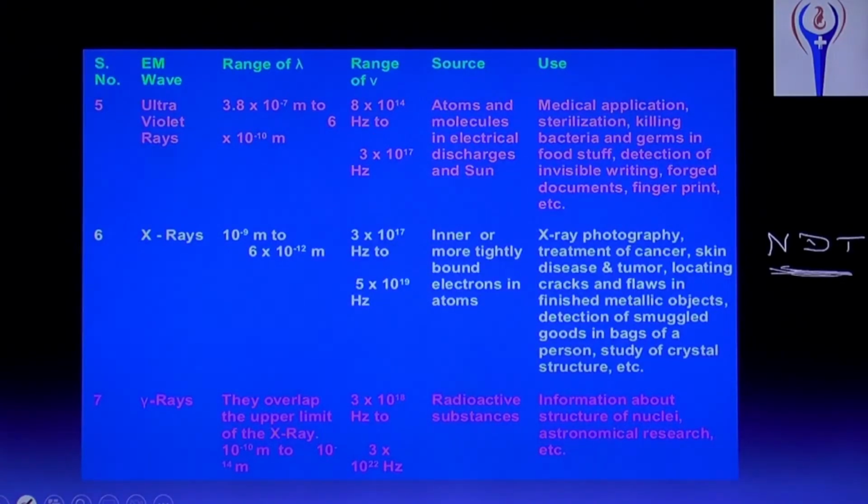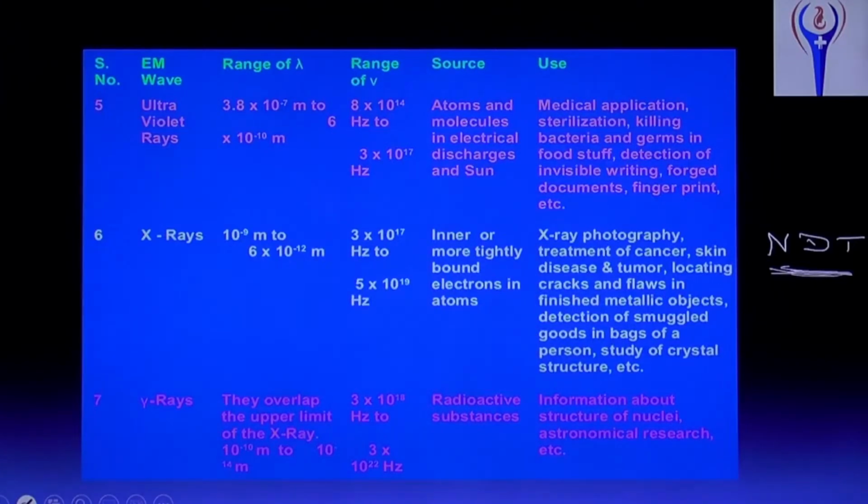And cracks and flaws. Flaws means damaged one, in finished metallic objects. Detection of smuggled goods in bags. In airport, railway station and all, we have to keep our suitcase, it will move and it will be scanned. That is the X-rays. Study of crystal structure, that is using X-ray.